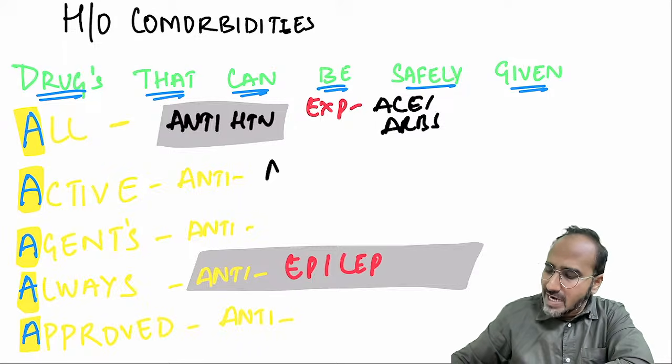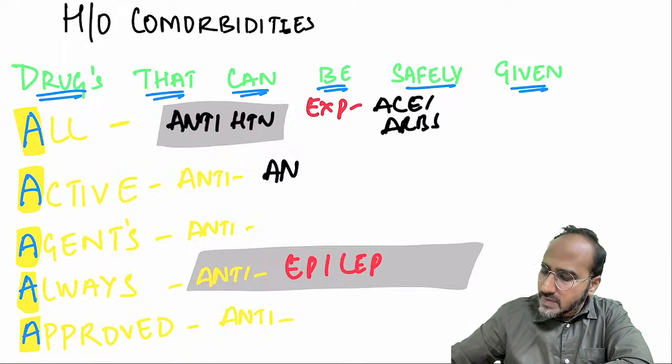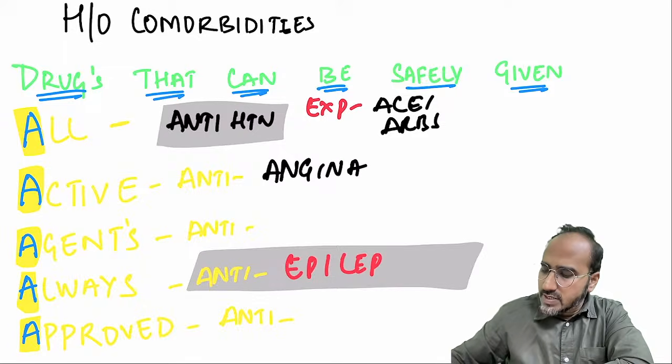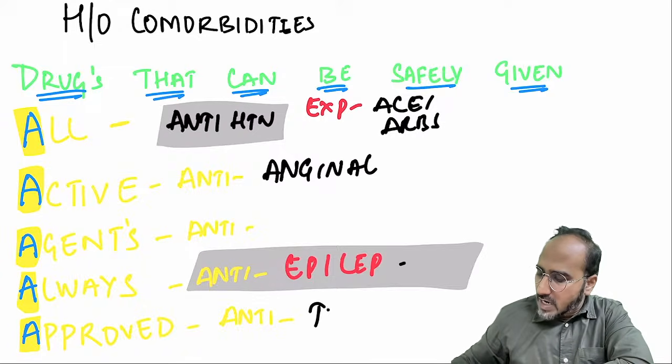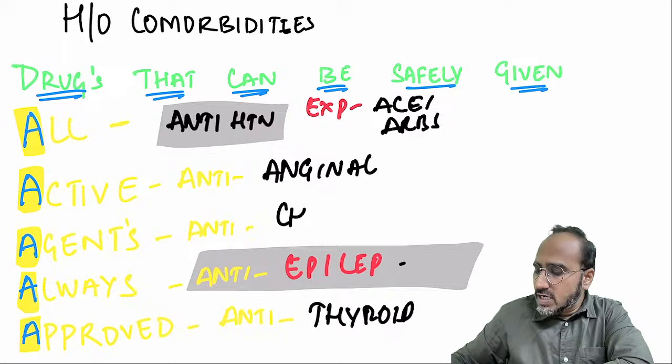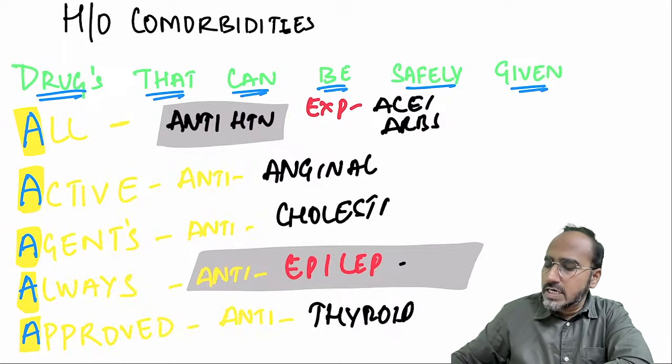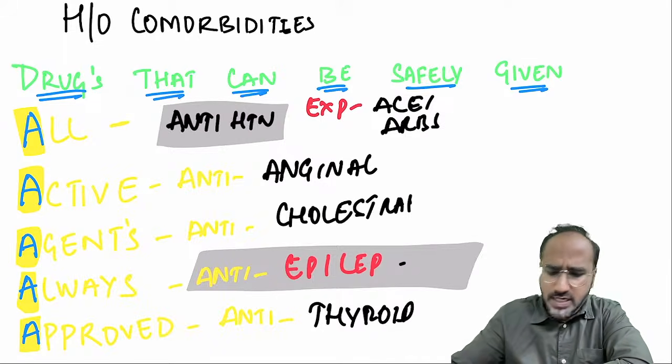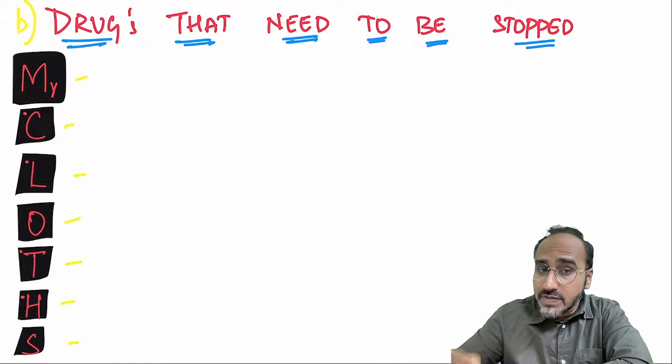Next is what, guys? Anti-anginal drugs can be continued. There is no problem with anti-anginal drugs. Okay? Next is what, guys? Anti-epileptic drugs can be continued. Anti-thyroid medications can be continued. And anti-cholesterol medications can be continued before surgery. Atorvastatin and all, no problem. But the drugs which are usually stopped over here are what, guys?